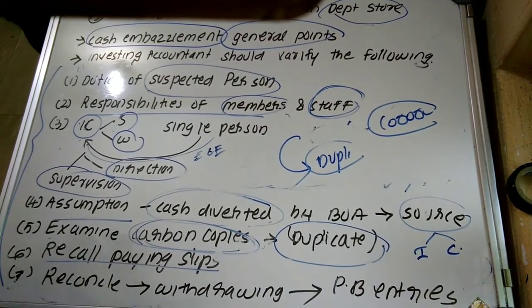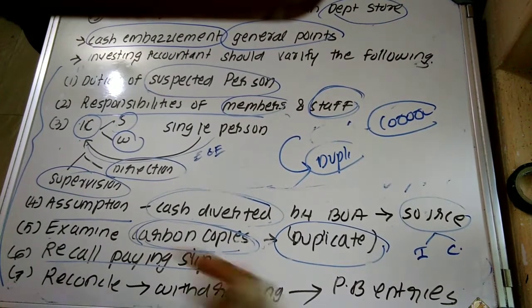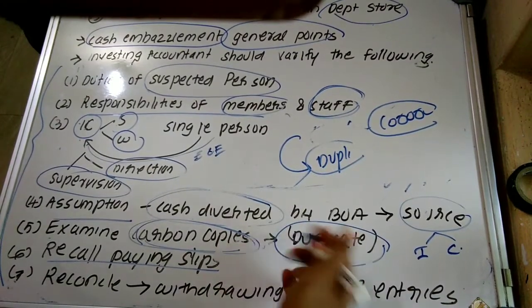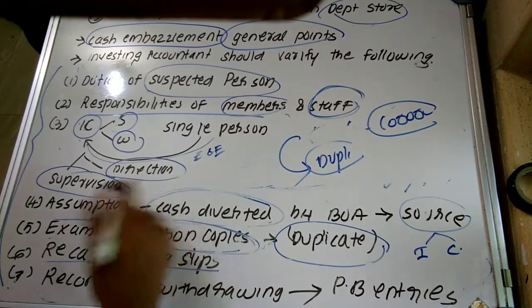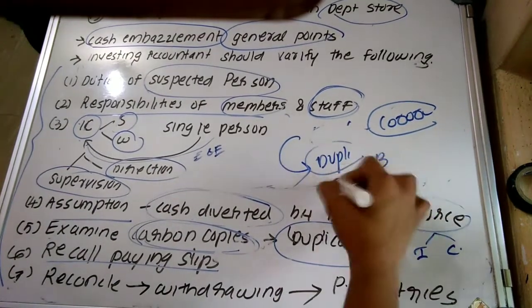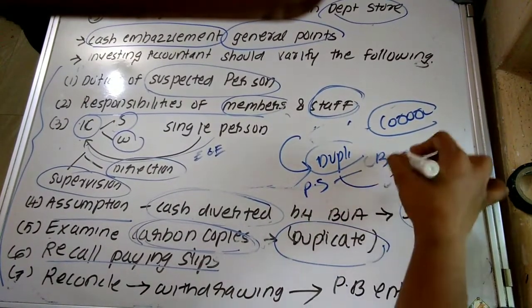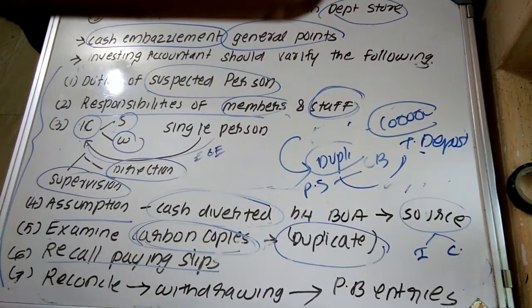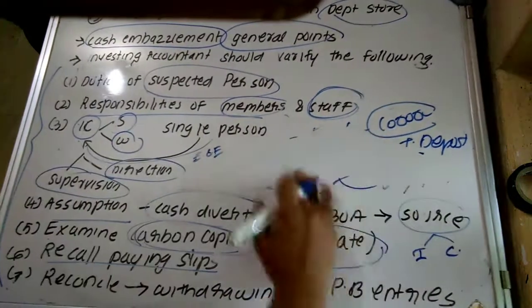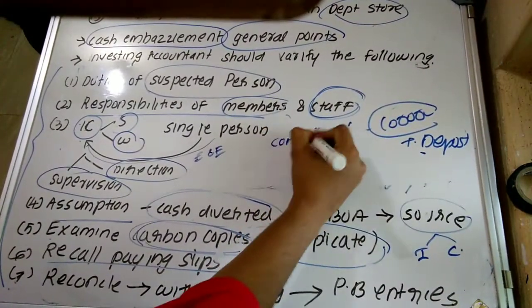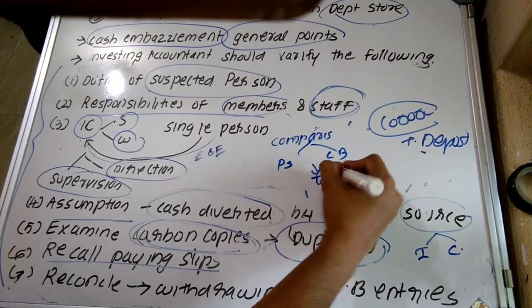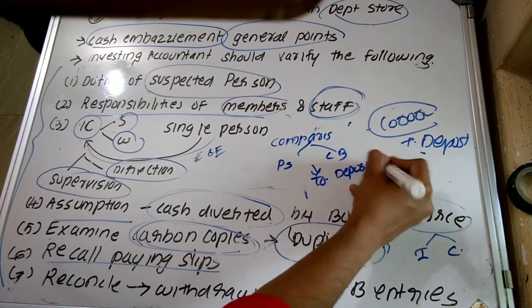Then recalling the paying slip. Why recalling the paying slip? By recalling the paying slip from the bank, the details of cash deposited on each day can be compared with the cash book. They can compare the paying slip and cash book and determine the total amount of deposit which has been made by the said concern. Right? So comparison of paying slip and cash book facilitates understanding the total amount which has been deposited.